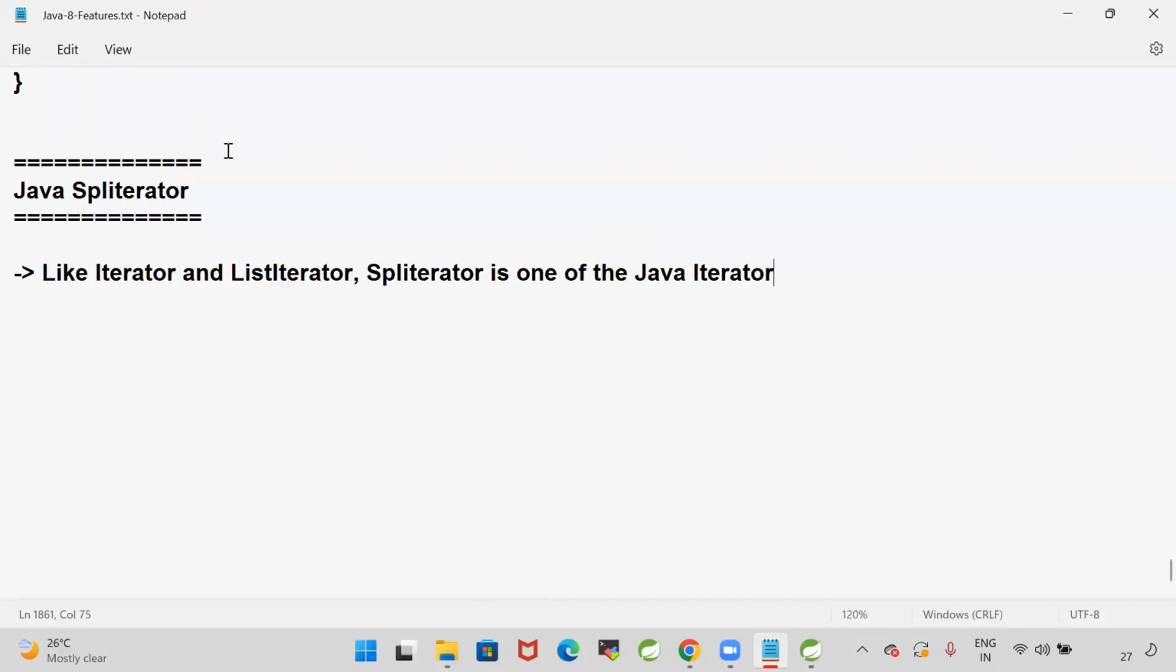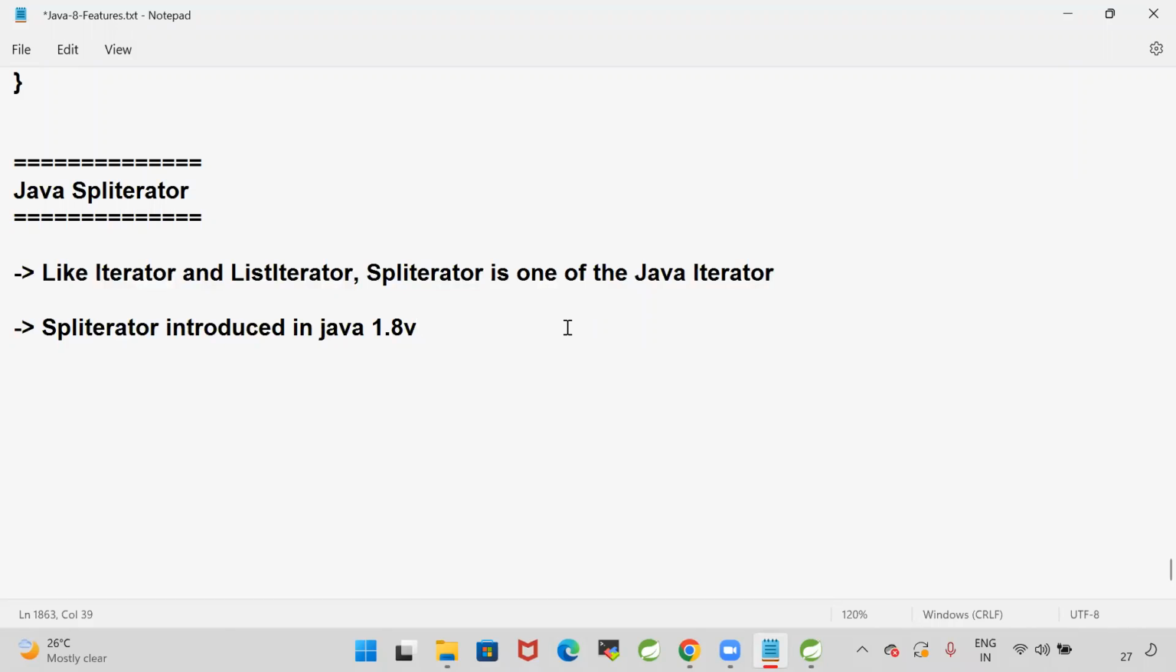We have iterator, we have list iterator, right? Similar to them, we have spliterator. Spliterator was introduced in Java 1.5 version. Sorry, 1.8 version. Spliterator was introduced in Java 1.8 version.